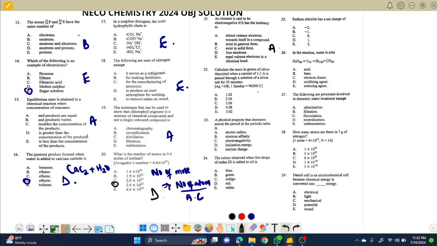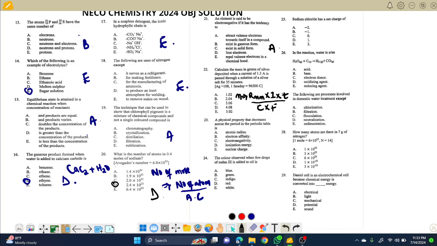That's just a definition question. Based on this one, calculate the mass in grams of silver deposited when a current of 1.3 ampere is passed through a solution of silver salt for 35 minutes. We have some parameters that are constants in brackets. Silver is 108, 1 Faraday is 96,500. So directly, you can use the second law formula: M is the relative molecular mass times current times time, which is IT, or you say Q, over the charge multiplied by the number of Faraday. Plug in these parameters. This is RMM.